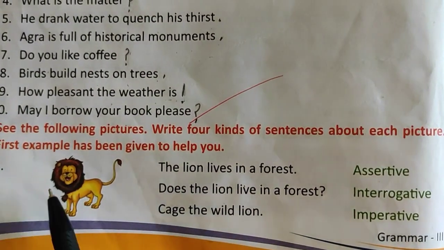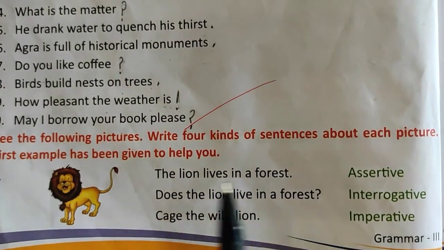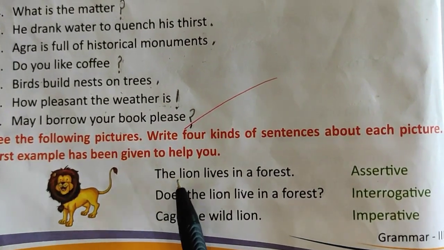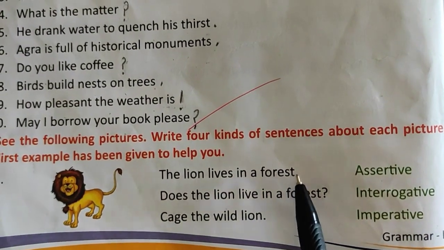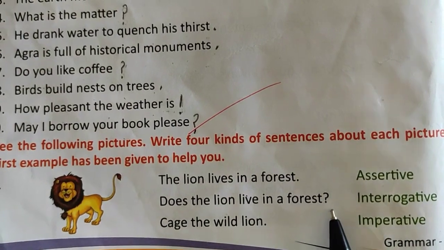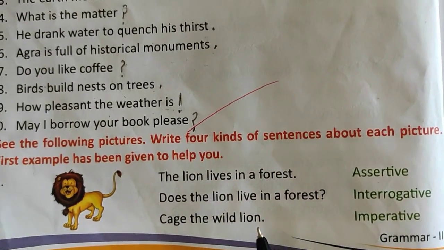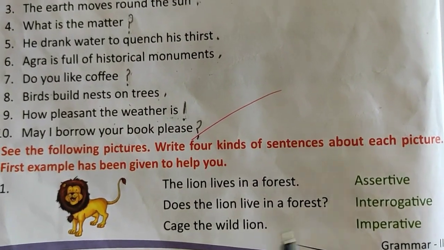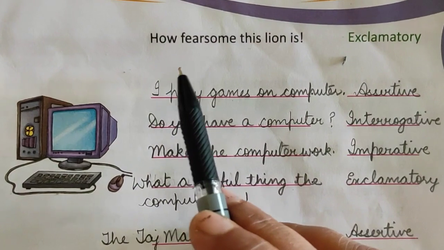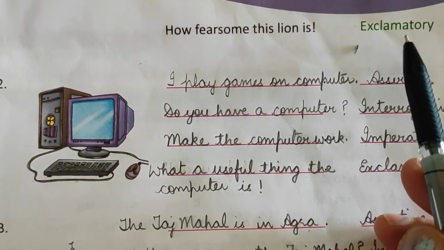Like the first one has already been done in your book. The picture of a lion is given. Assertive sentence is made according to the picture of the lion. The lion lives in a forest. Then interrogative, does the lion live in a forest? This is a question being asked. Then imperative, cage the wild lion. This is an order being given. Next is on the next page, page number 11. How fearsome this lion is. This is an exclamatory sentence.